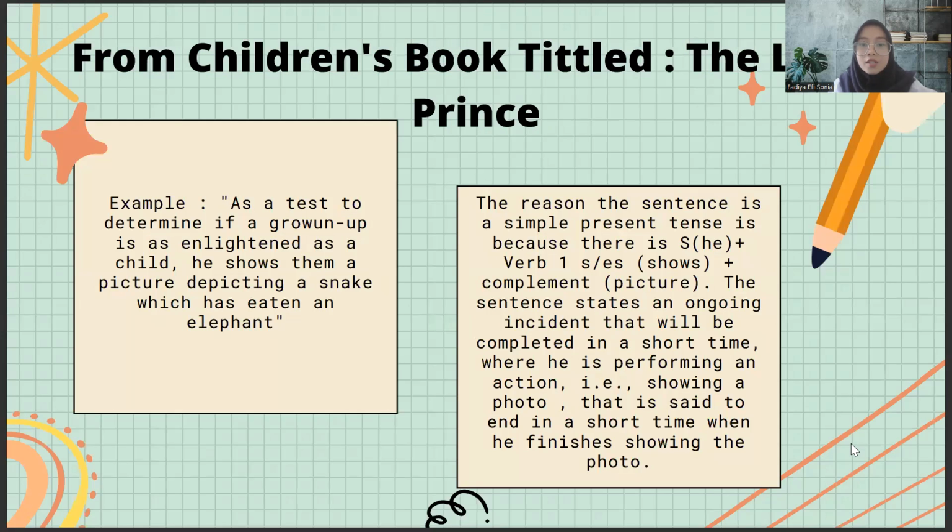Next, from the children's book titled The Little Prince, the example and the reason. The example: as a test to determine if a grown-up is enlightened as a child, he showed them a picture depicting a snake which has eaten an elephant. The reason the sentence is simple present tense is because there is a subject, where the subject is he, plus verb 1 with s or es, there is shows, plus complement, picture.